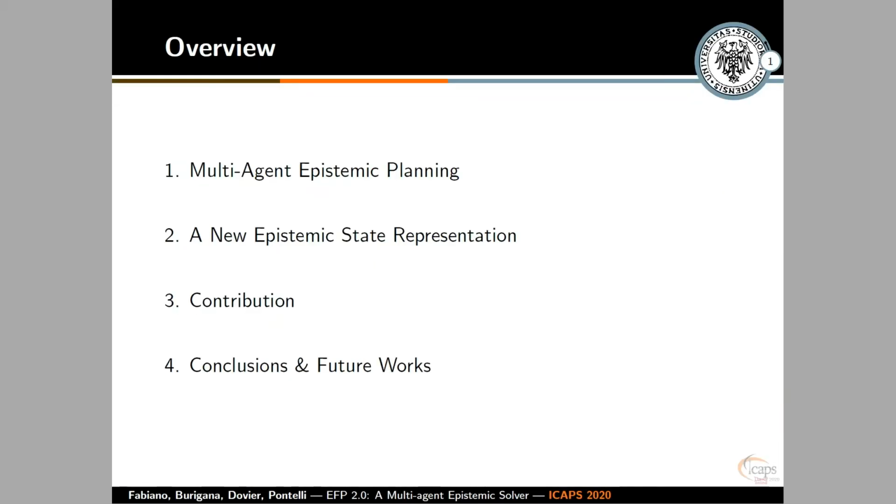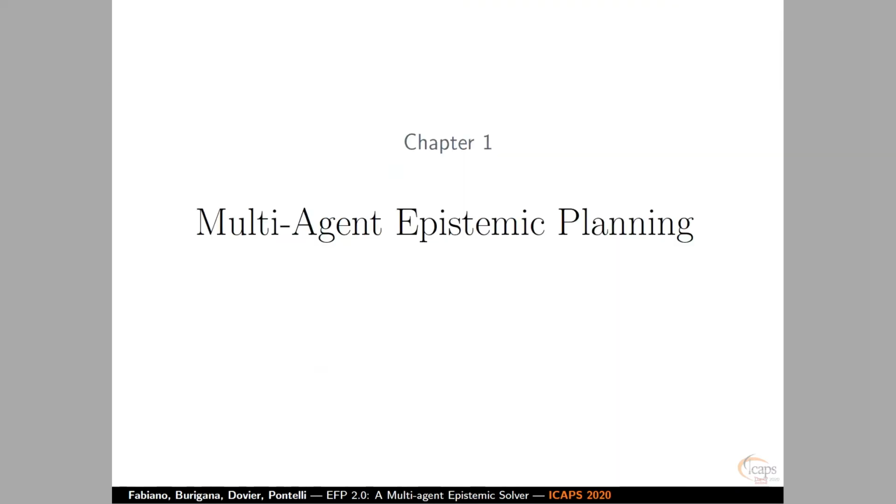So this is just a quick outline of the presentation. First of all, we're going to introduce some basic notions of multi-agent epistemic planning. Then we're going to proceed and explain a new epistemic state representation. After that, we're going to present you the contribution of the paper, and then we're going to conclude the presentation.